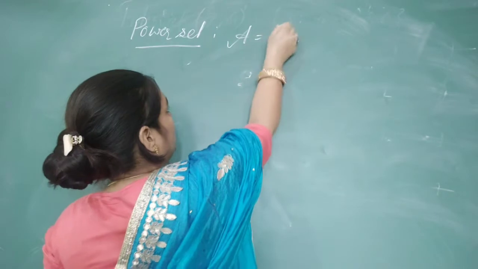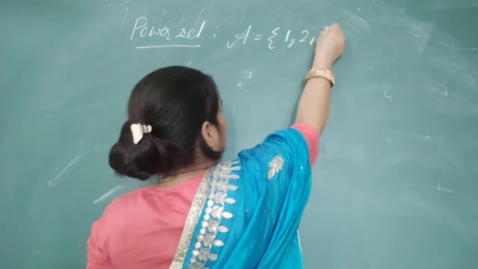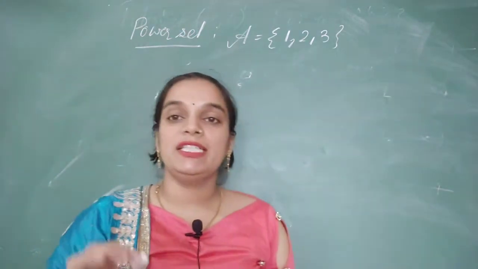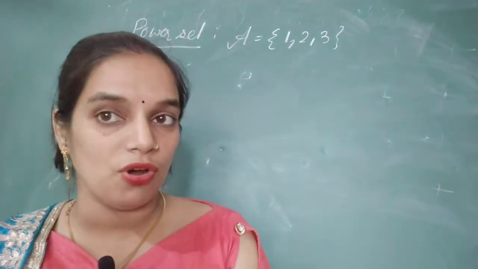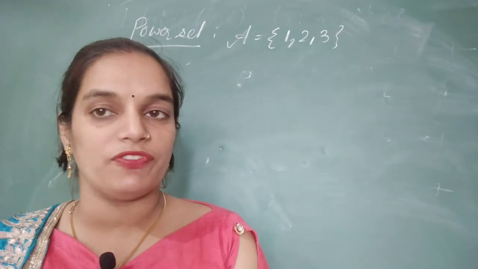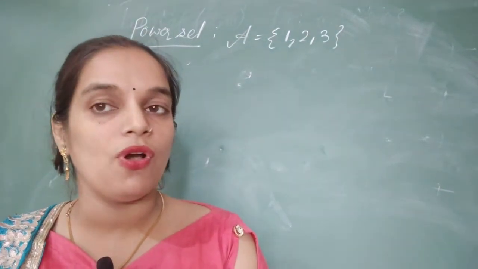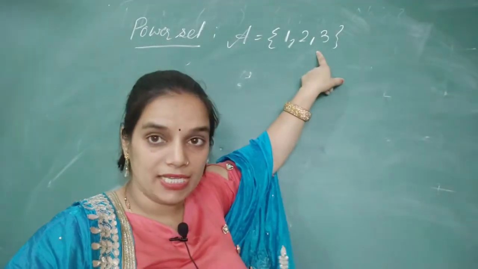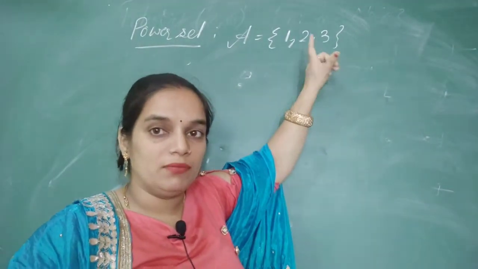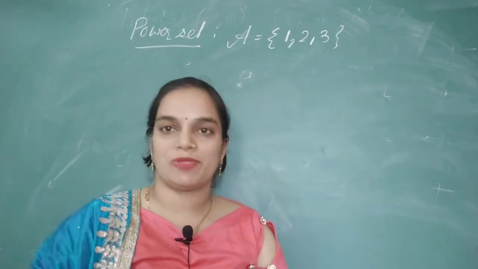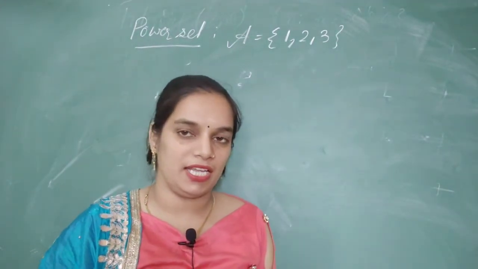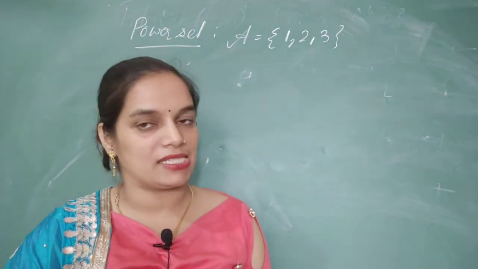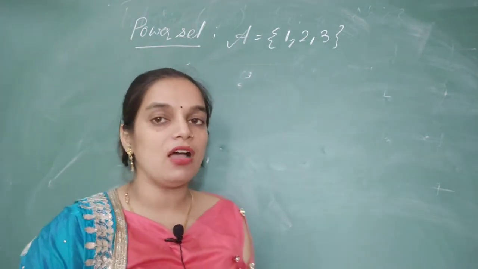The power set is a set which includes all the subsets of the given set. Means I will make all the subsets of the elements of set A and enclose them within curly braces, and it becomes a set called the power set.